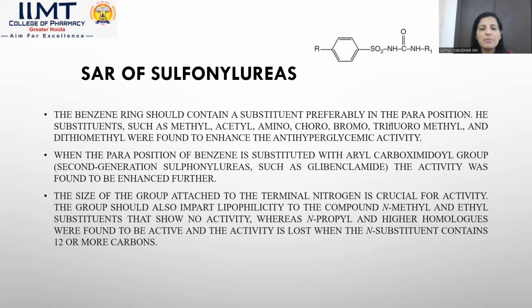When the para position of benzene is substituted with an aryl carboxamidoalkyl group, that is second generation sulfonylurea drugs such as glibenclamide, the activity is found to be enhanced further. That is why the second generation drugs are found when the para position is substituted by other groups rather than methyl or acetyl groups. The second generation sulfonylurea example is glibenclamide.